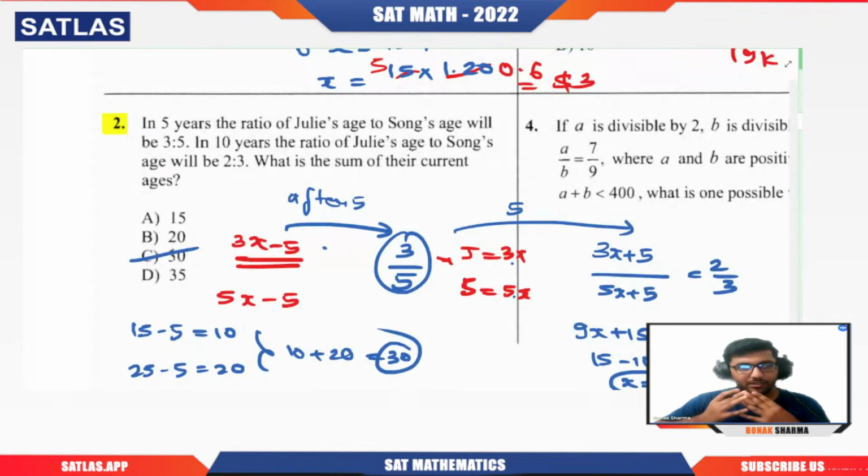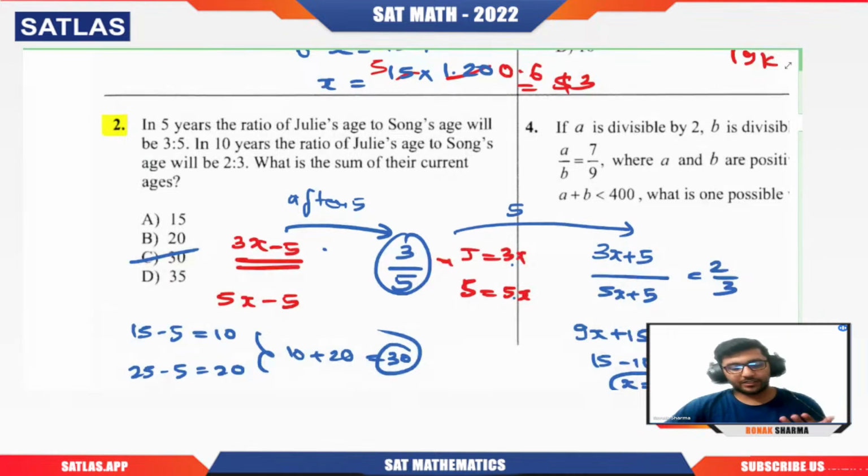Now it's your duty to see which approach you're more comfortable with. I think you should be comfortable with this approach. Why? Because here you don't need to create a system of equations. If you don't have to create a system of equations, then definitely it reduces that burden of deciding what should I eliminate, x or y. Getting my point? As per the other approach, you need to calculate the value of x and y both, because only then you'll be able to calculate the current ages of both of them and take the sum. So rather than doing that, you should do this. Got it?